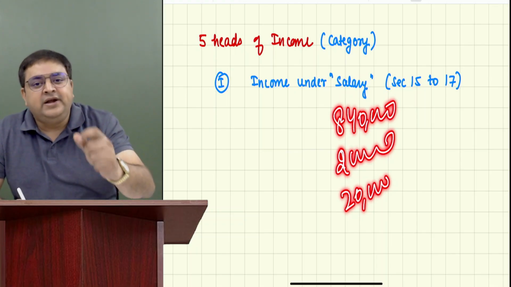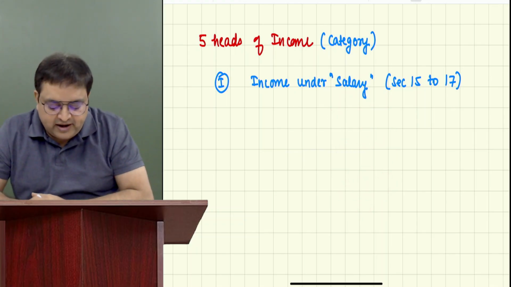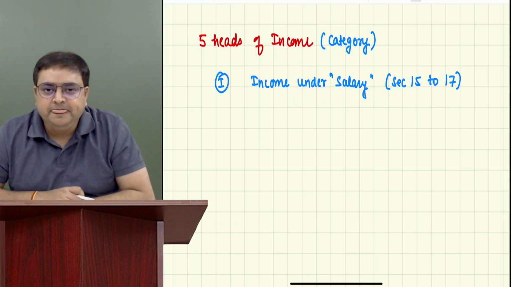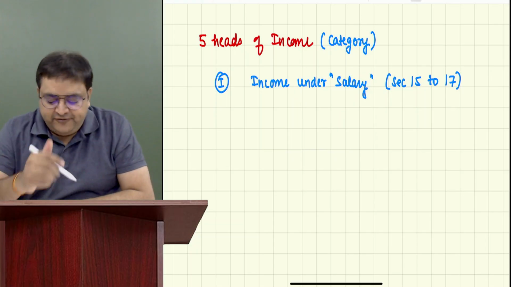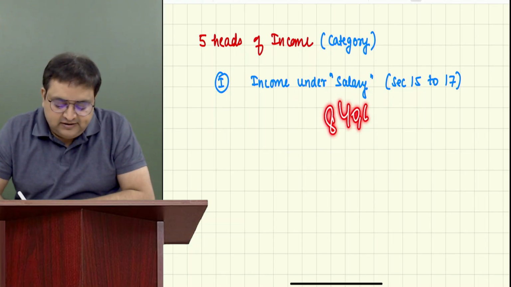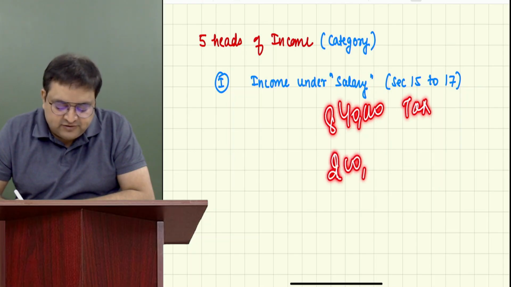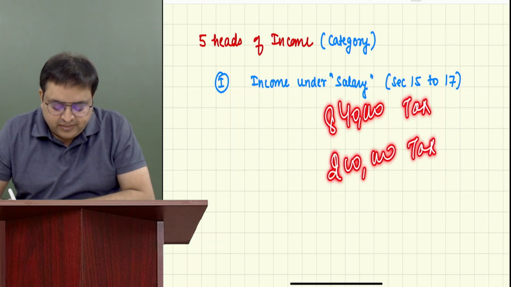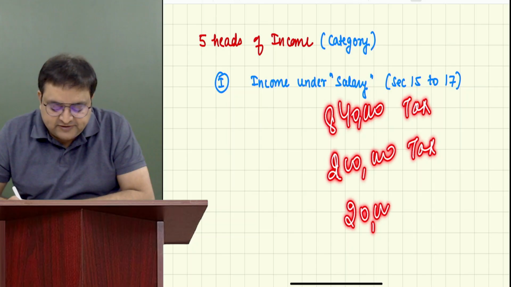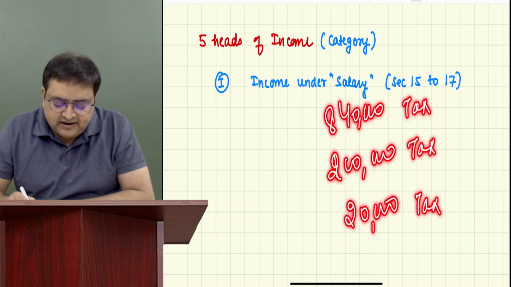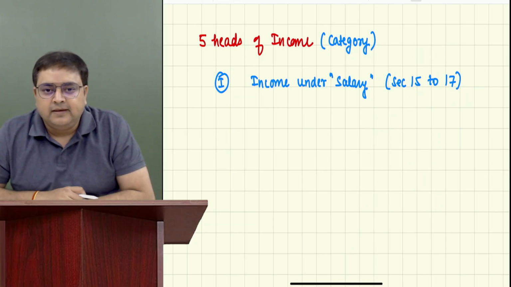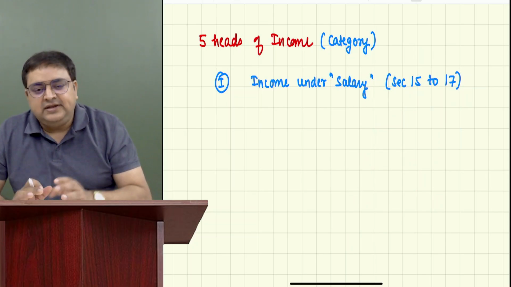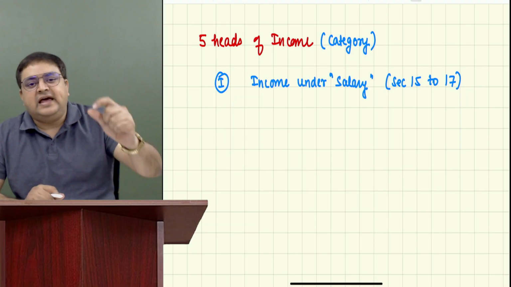I'm not going into detail, because in detail we have to do the entire chapter of salary. But my next question is a little important. Whether this 840 is taxable, whether that bonus of 1 lakh or 2 lakh which we have received is taxable, whether that 20,000 gift which you have received is taxable or not, guys, these sections are going to tell us. Everybody understood? At least this, that salary is one head.